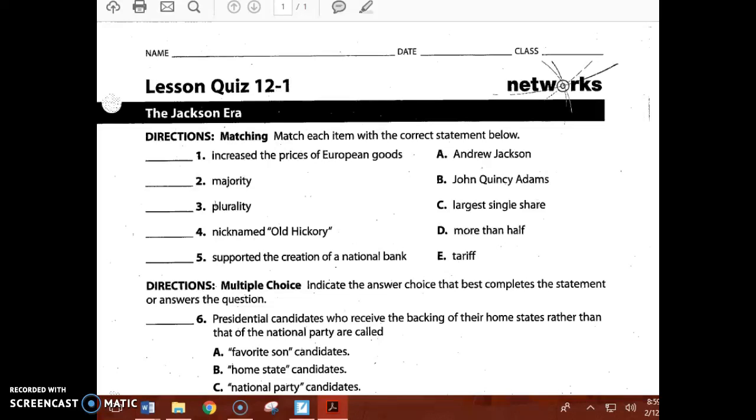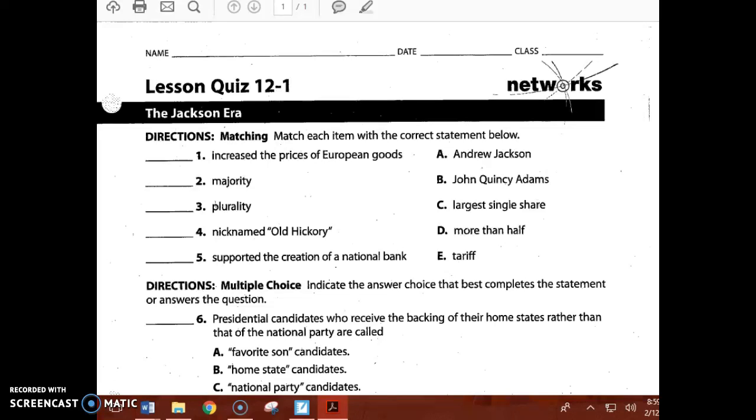Here are the words and statements that match with letters. A is Andrew Jackson. B is John Quincy Adams. C is the largest single share. D, more than half. And E, tariff. Number 1, increased the prices of European goods.